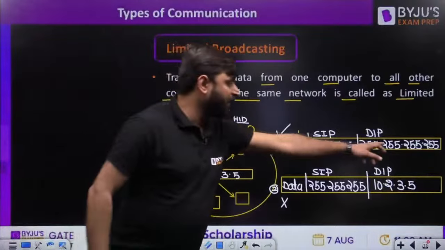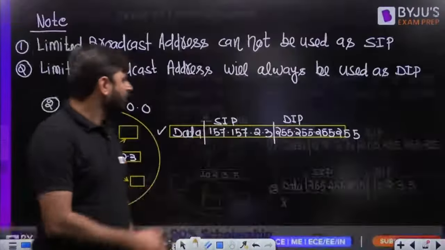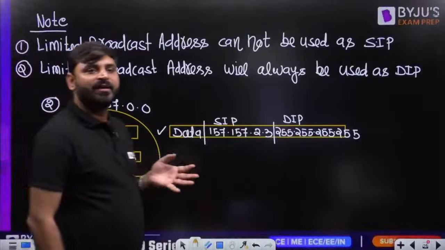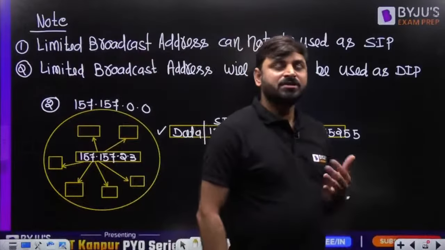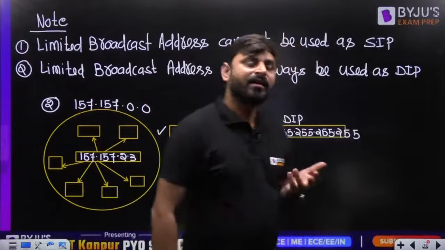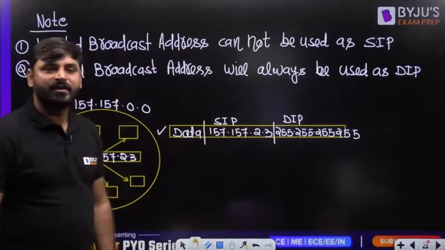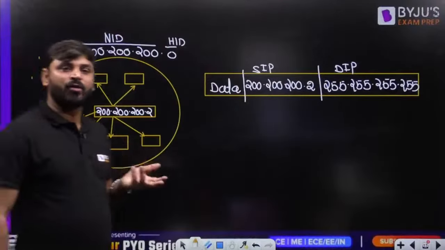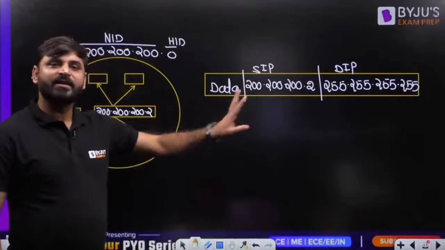Destination IP 255.255.255.255. This is a class B network I have taken. In this network, how many computers? 2 power 16 minus 2, 65,534. This destination IP is the same here. In this I have taken class C. Class C has how many computers? 254. But the destination IP is the same.